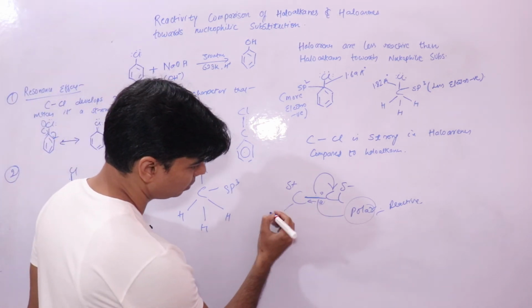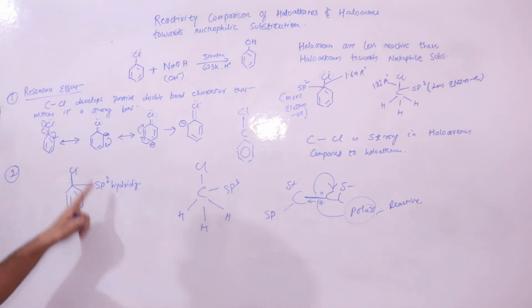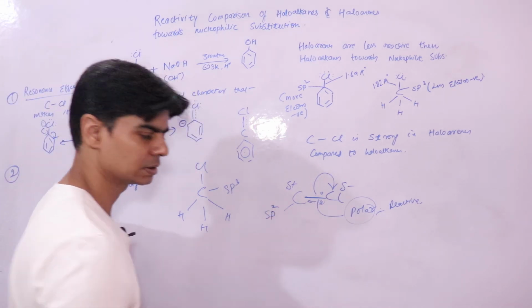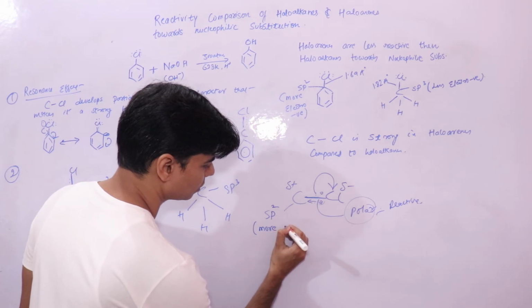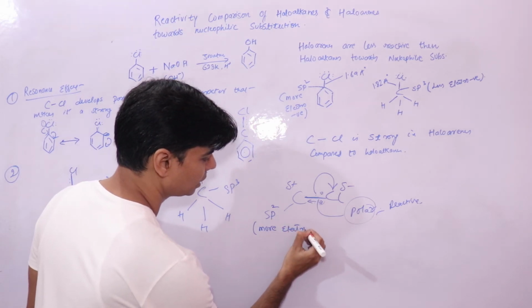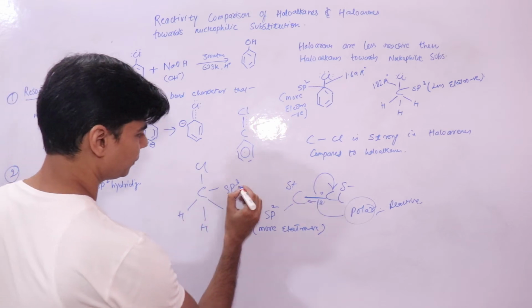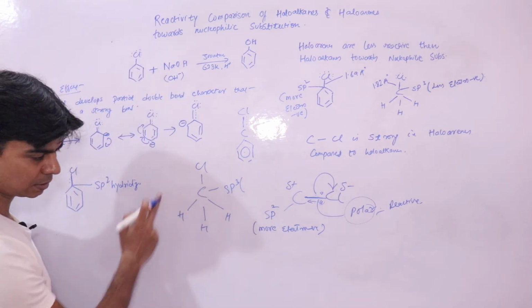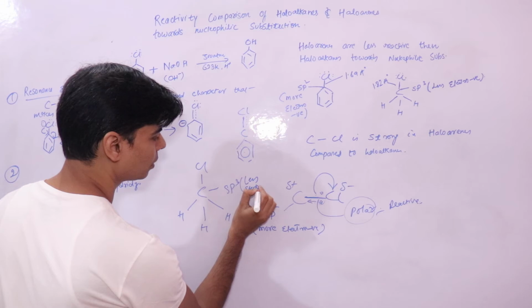Now this carbon in haloarenes is sp2 hybridized. When we say sp2 hybridized, they are more electronegative compared to the carbon atoms in alkyl halides, which are less electronegative.